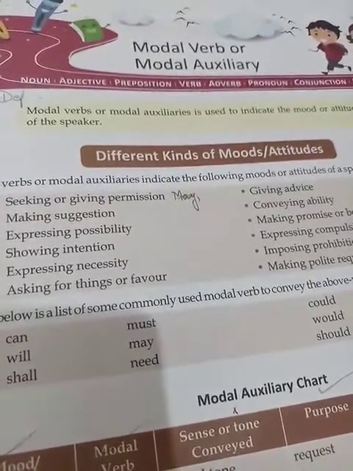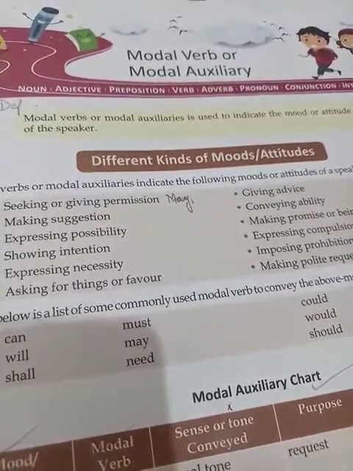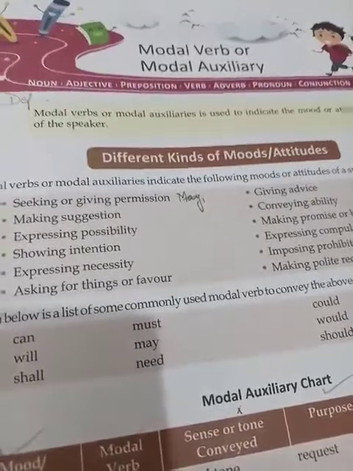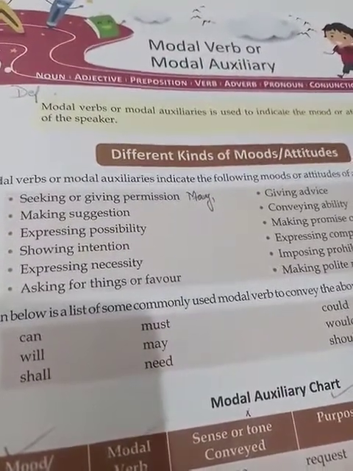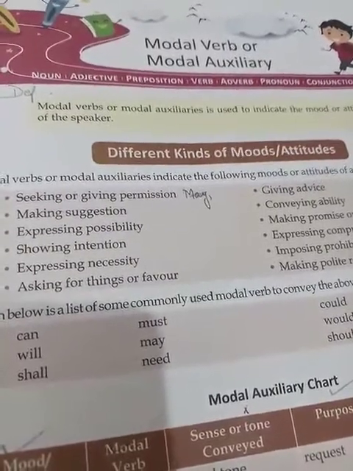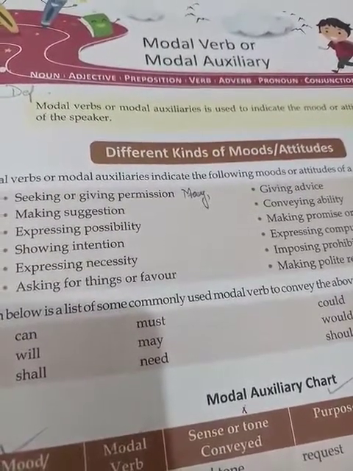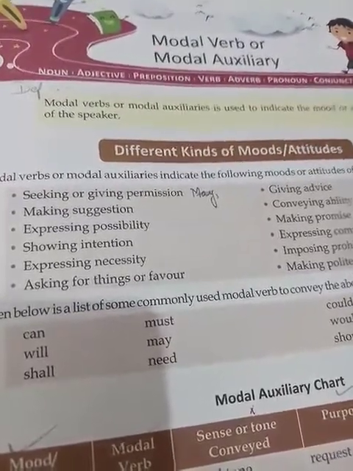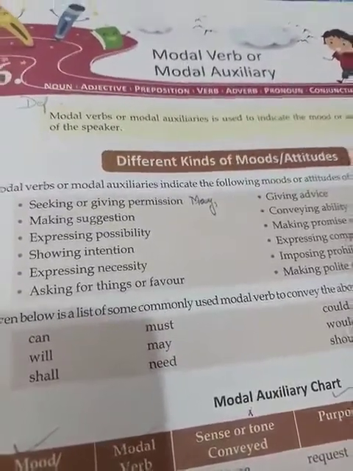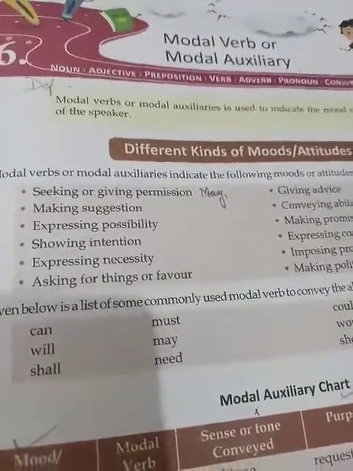So we can say that modal auxiliaries, or simply modals, are verbs that are used to express the mood of the speaker. Some examples are can, could, will, would, shall, should, may, might, and so on.